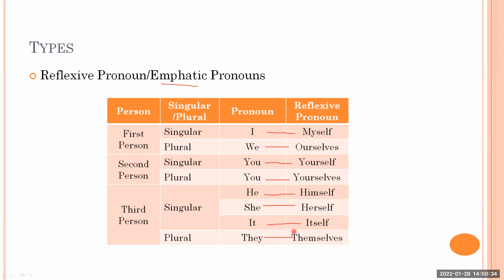So therefore they are called reflexive or emphatic. And you people can see one example, I myself did the work. So when you say I myself, you're giving a kind of emphasis here, I myself. So this way we can use it.